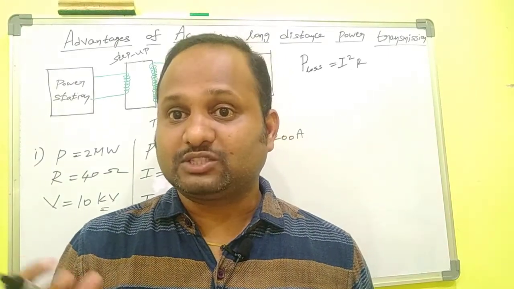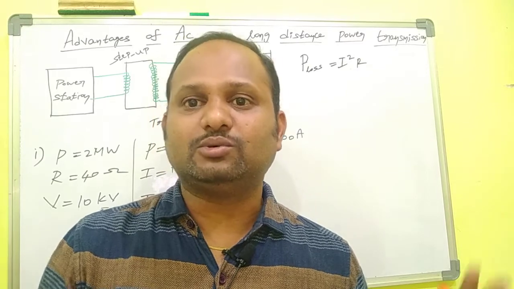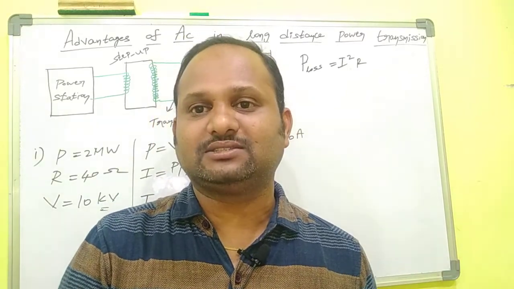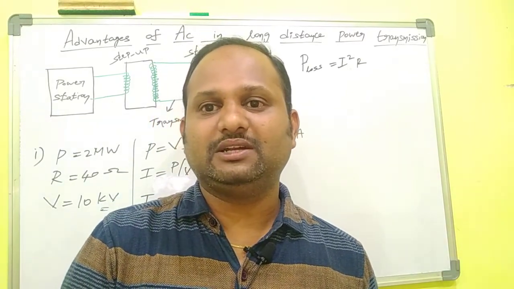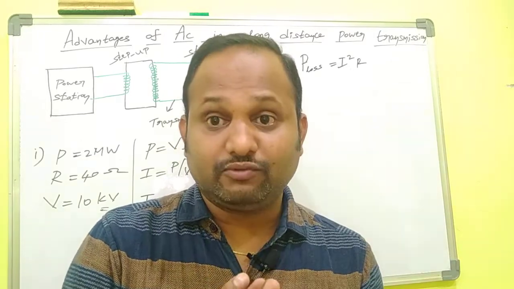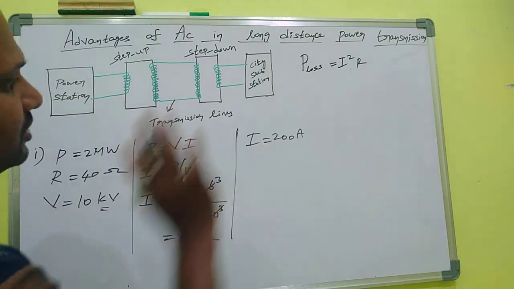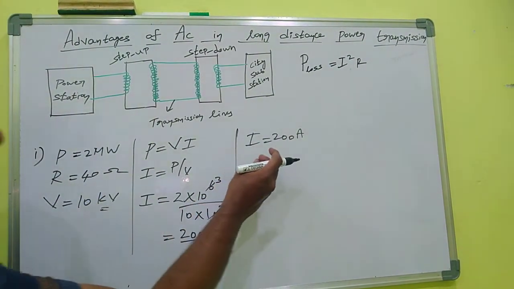So the government must spend an excess amount to construct this type of transmission lines. It is not good economically, it is not good for our country. So I = 200 ampere, which is much higher current.